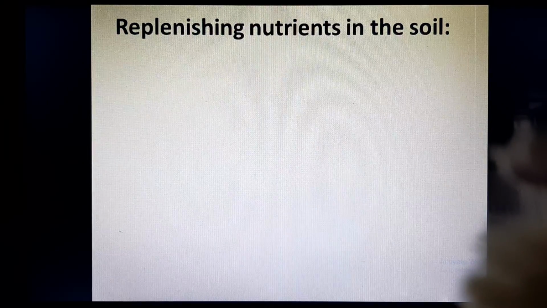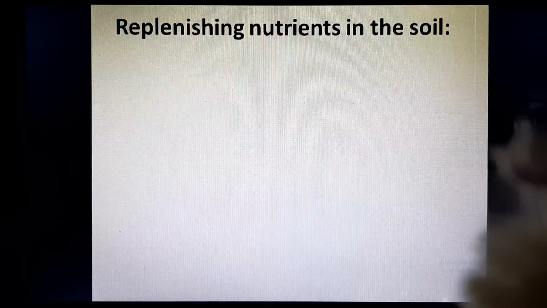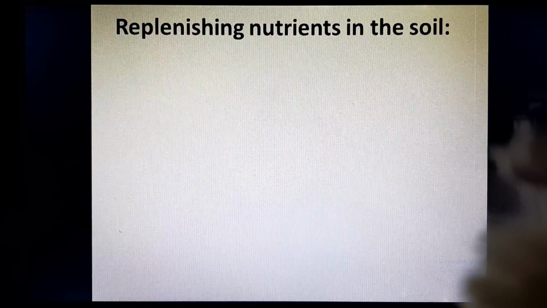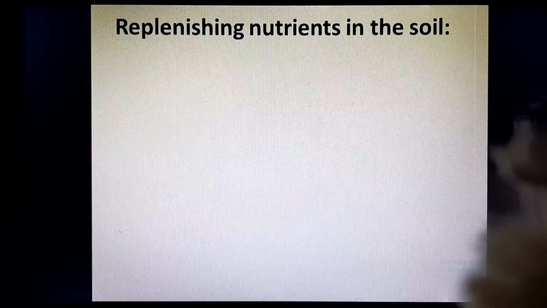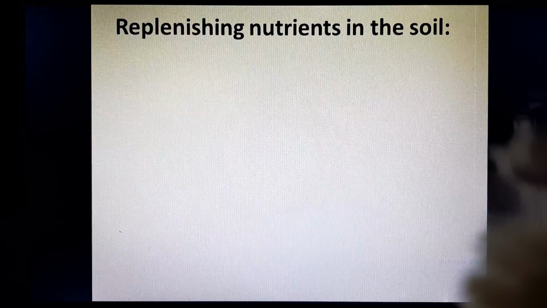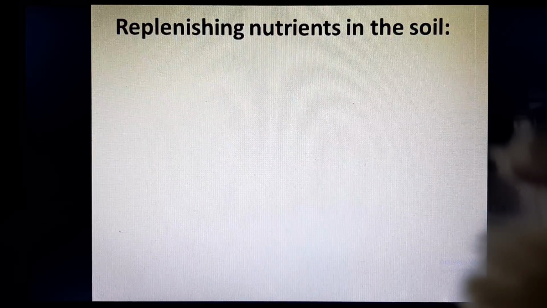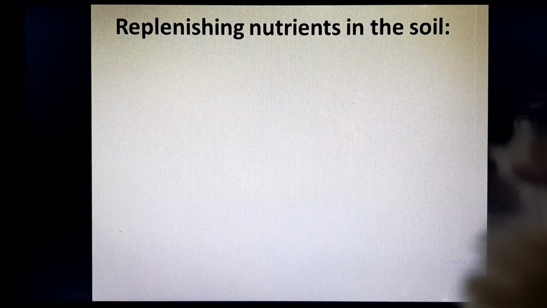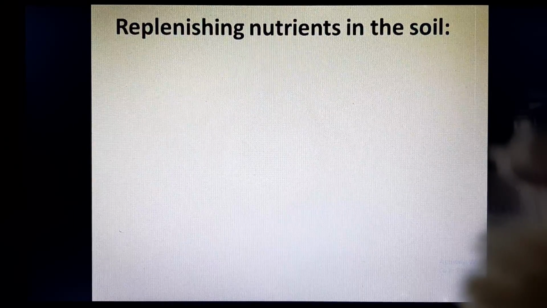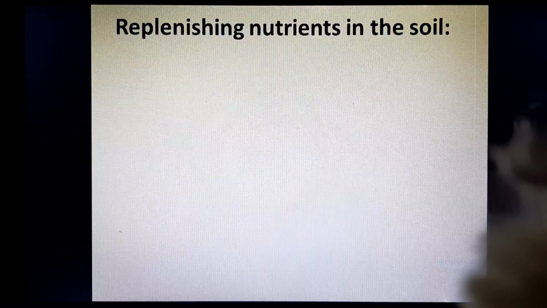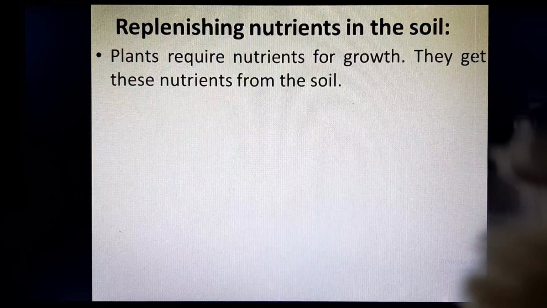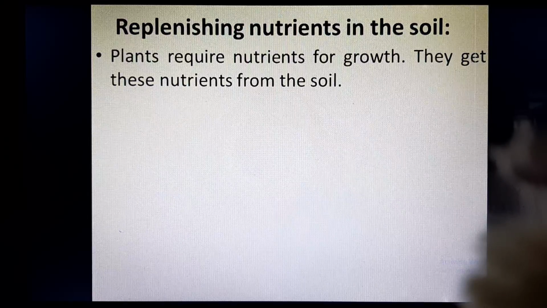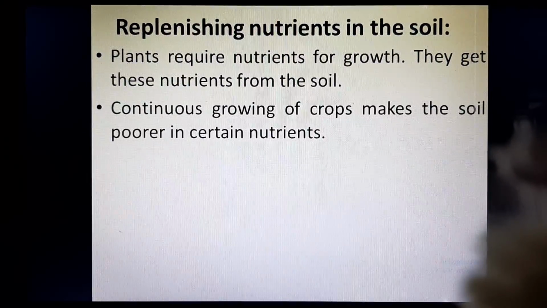Next step is adding manure and fertilizers. So we had studied agriculture practices. First step was preparation of soil. We have done it. Second was selection and sowing of seed. We have done it. Third was adding manure and fertilizers. So adding manure and fertilizer is done so that the nutrients in the soil can be replenished. Plants require nutrients for growth. They get these nutrients from the soil.